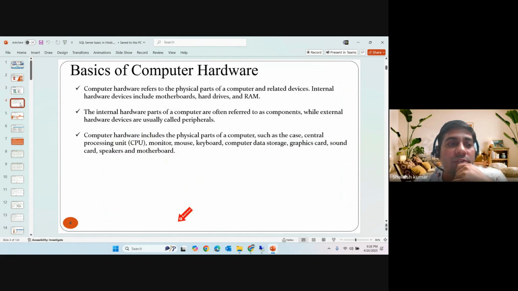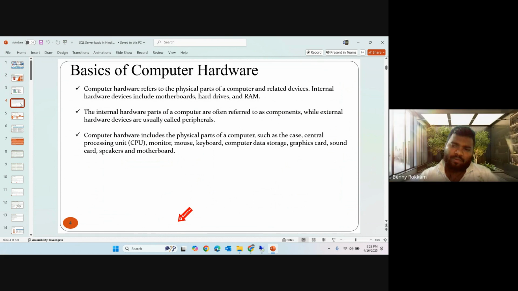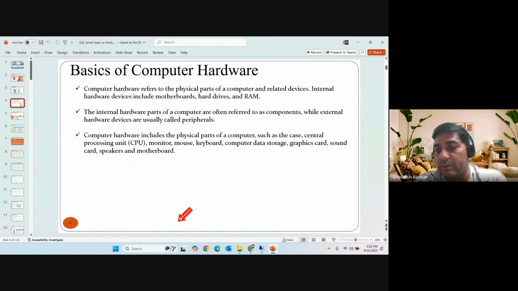Next, the basics about the hardware. So SQL Server is a database application. This is on top of the hardware and the OS basically, right? Hardware is something we can touch physically, that occupies some space. Like RAM, CPU, motherboard, SSD, storage drive, right? So this is the hardware basically. Monitor, keyboard, mouse, these are hardware, right?